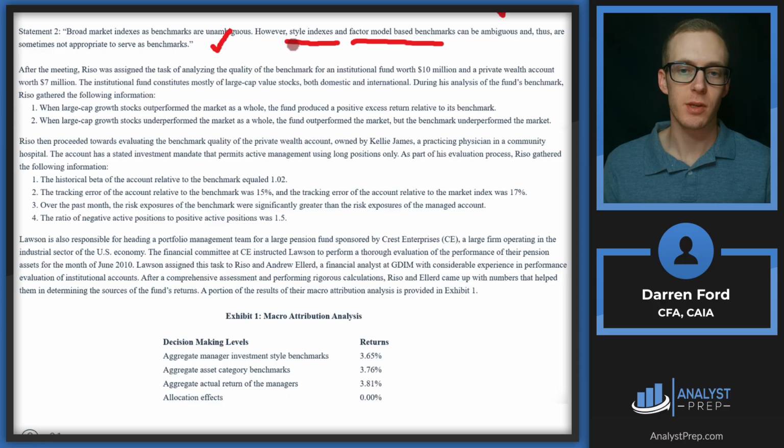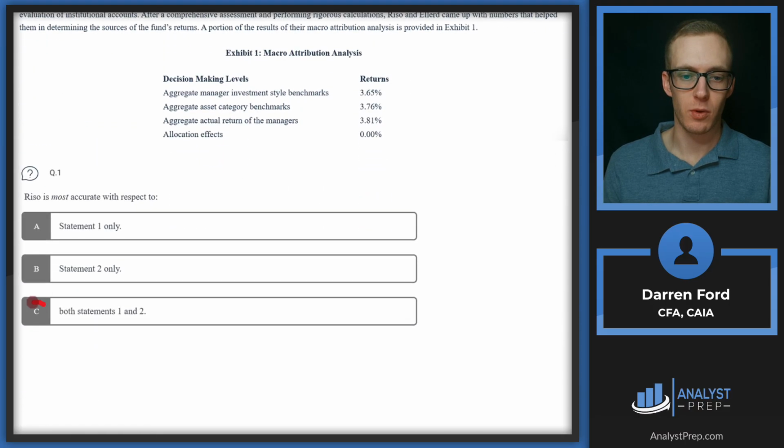But to give a more concrete example, I may run some type of large cap value strategy. So one would think, oh, the Russell 1000 Value would be the style index as a benchmark. But just because I run value, the way I define value might be different than how the index defines value. Value for me might be based on what I think the value of the companies are, whereas the Russell 1000 Value style index is basing it more just on the price to earnings ratio. So there are different definitions of different styles, and just because the style name is the same doesn't mean it's always going to be an appropriate benchmark. So both these statements are going to be correct, and we'll go with answer C.